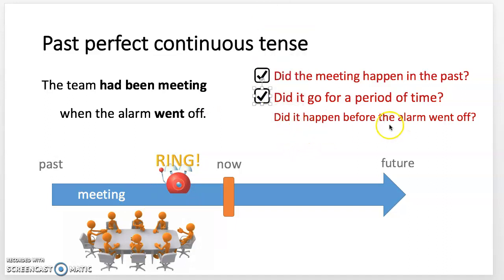Did it happen before the alarm went off? So as you can see, they were having the meeting before the alarm. So you can definitely use the past perfect continuous tense. They had been meeting when the alarm went off. It happened during the time when the alarm went off. So you can use the past perfect continuous tense.